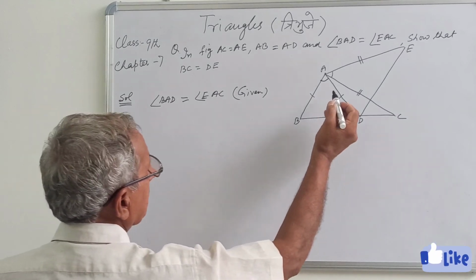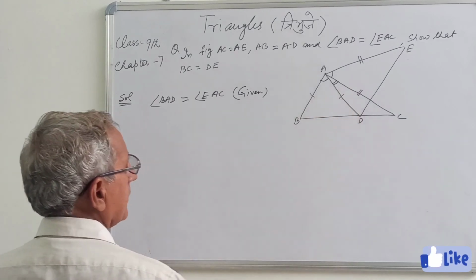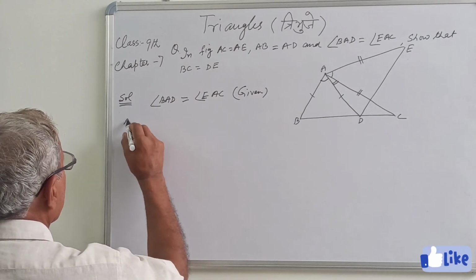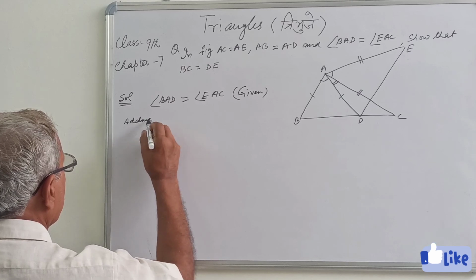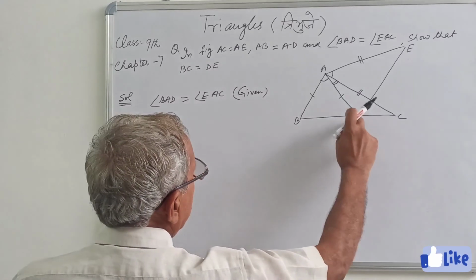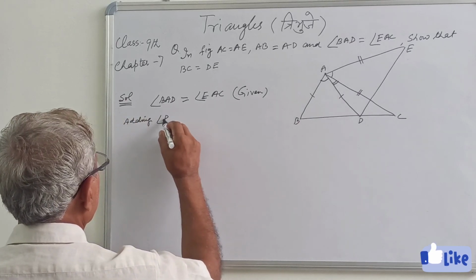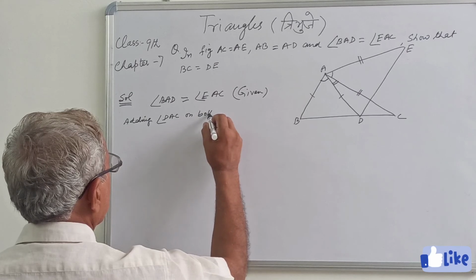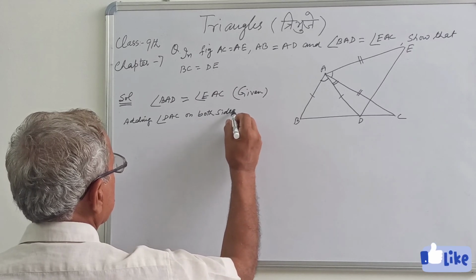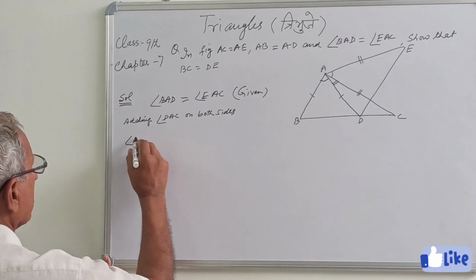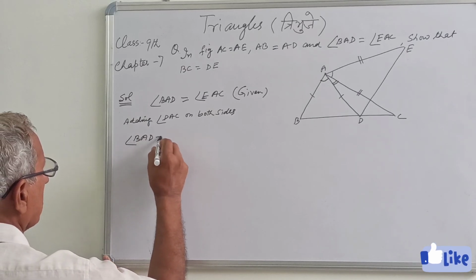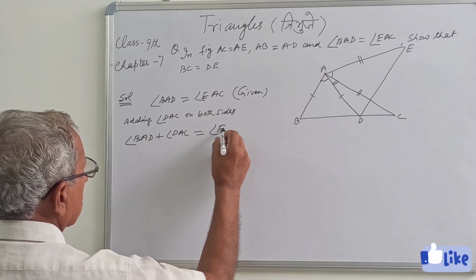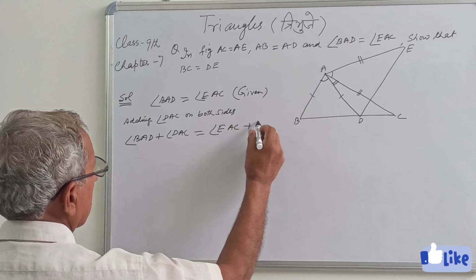Now what to do is add the angle DAC on both sides. So therefore angle BAD plus angle DAC equal to angle EAC plus angle DAC.